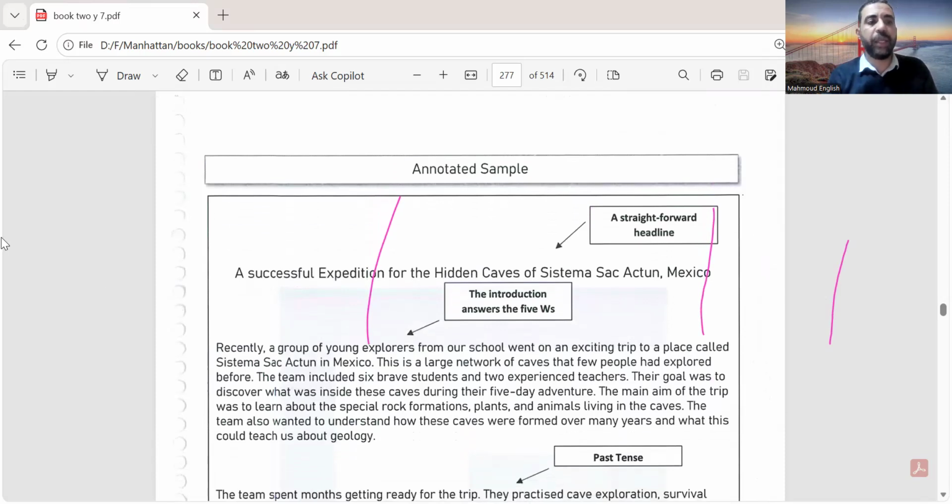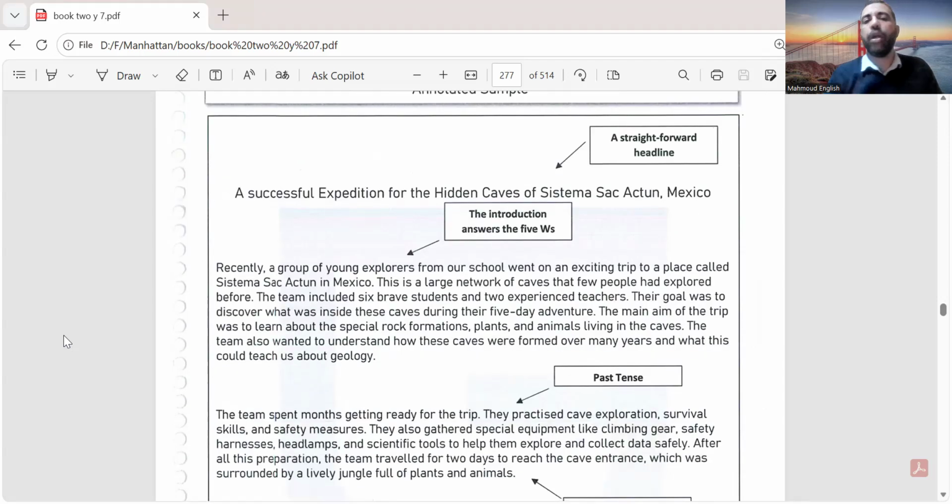So now let me show you a sample. Here we have a sample. Check here. We have the headline. Here we have alliteration, like Sistema Sac here. So S and S. This we call alliteration. And here we have the 5 Ws. For example, here we have why. The goal was to discover what's inside these caves.